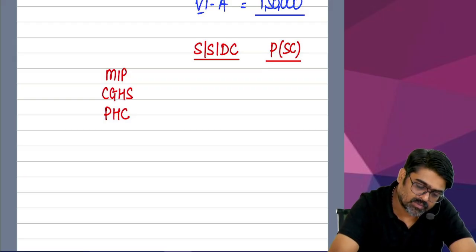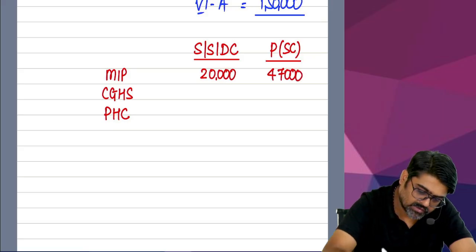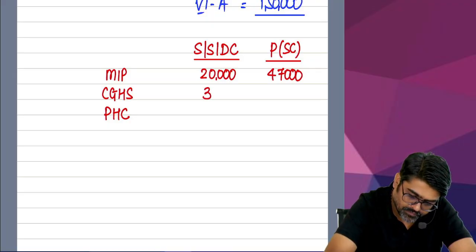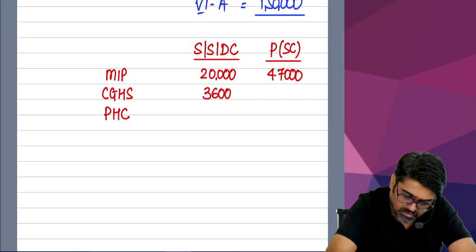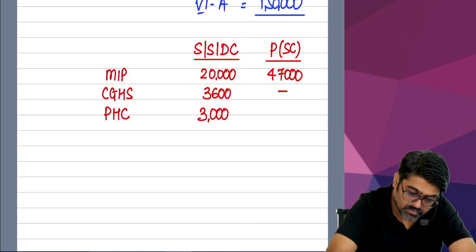What is the medical insurance premium for self and wife? 20,000. For father? 47,000. Yes or no? What is the CGHS? Central Government Health Scheme? 3,600. For father, any central government health scheme? No. Preventive health checkup? 3,000. And for father, how much is it? 4,000.